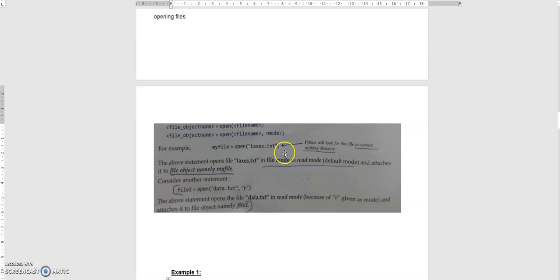Like ticket booking in your railway reservation system. When you are reading how many tickets are available, many persons can read at a time. But when you are booking the ticket, only one person will be allowed in that area. So for file mode, the default mode is read mode. If you do not specify anything, it will be taken that you are opening the file for reading purposes alone.